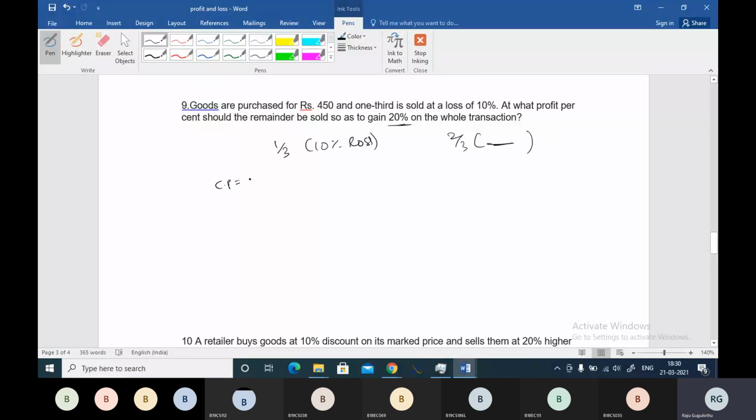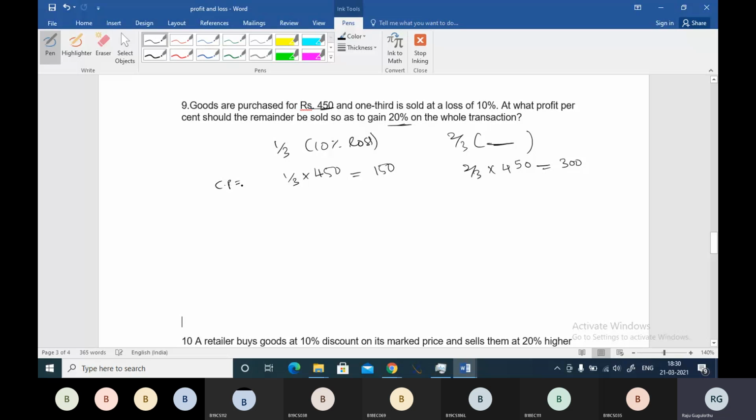Total is 450, right? So one third of goods cost price will be one third into 450, which is 150 rupees. And two third of goods cost price will be two third into 450, which is 300 rupees. So 150 plus 300, total is 450 rupees.